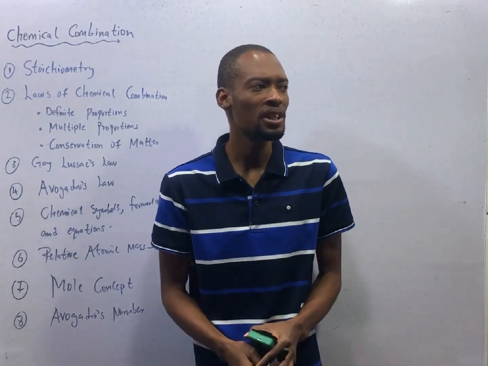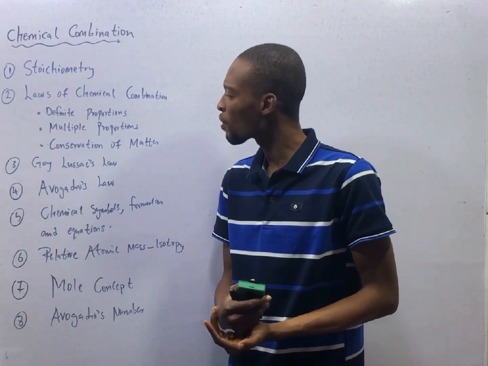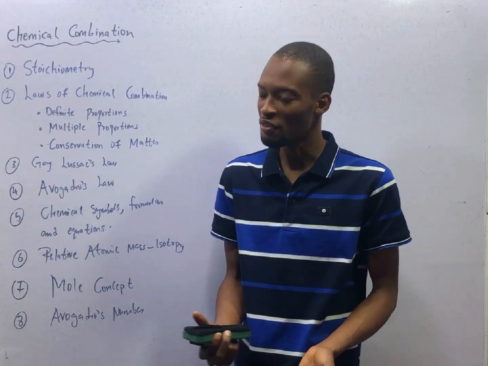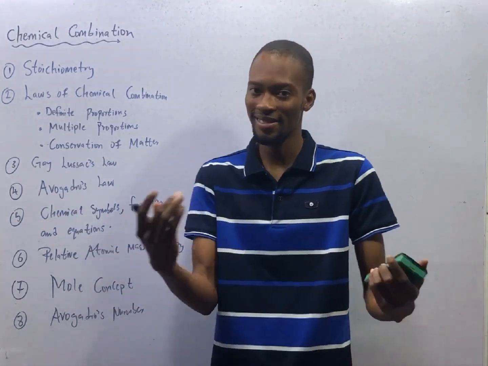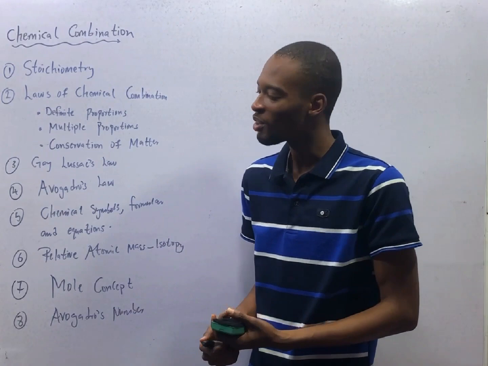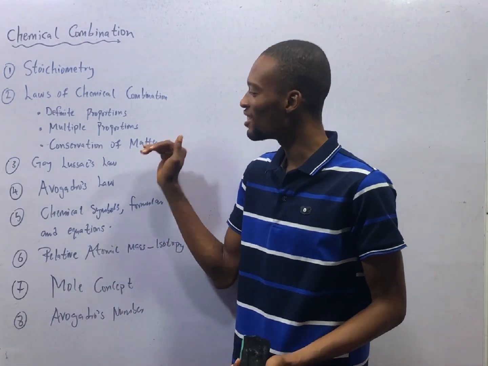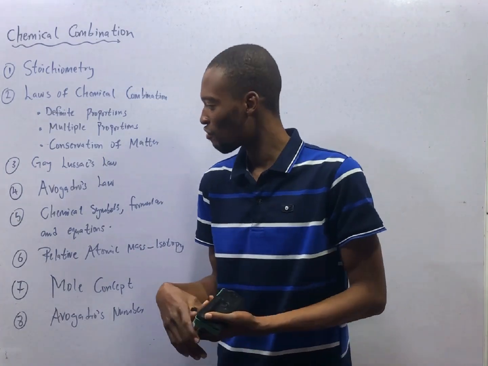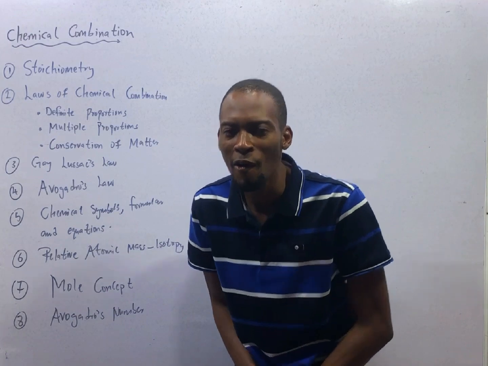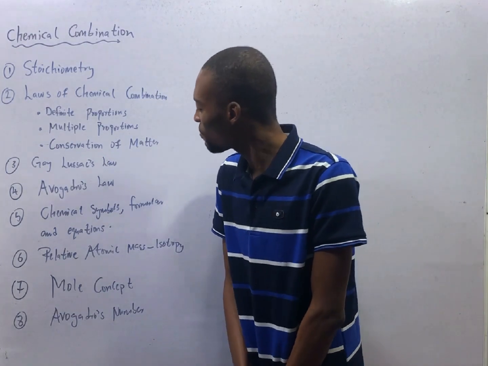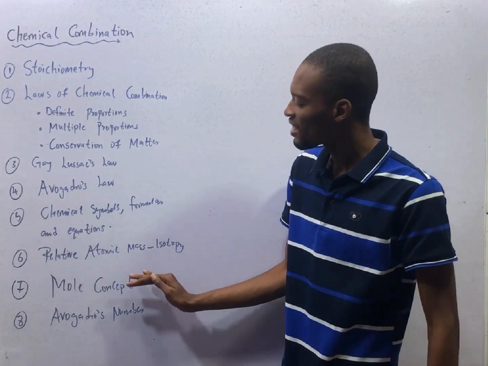The laws of chemical combination you should know are the law of definite proportion, multiple proportion, and conservation of matter. When we say something is conserved, it means that it remains. It is not created nor destroyed, although it can change from one form to another, which means I've already given you the law of conservation of matter. Then Gay-Lussac's law, Avogadro's law, chemical symbols, formulas, and equations, relative atomic mass, isotopy.